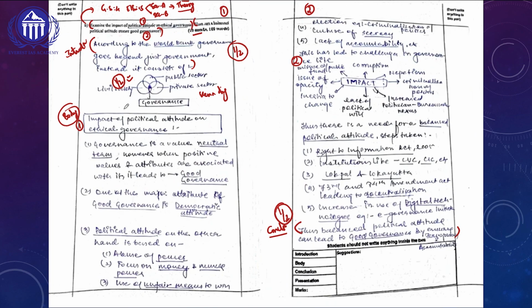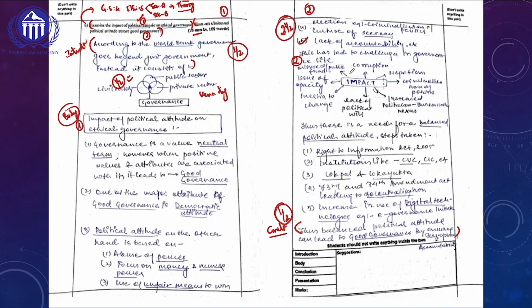In the first component, she is trying to address the first segment of the question, that is impact of political attitude on ethical governance. So overall, she has tried to come out with 5 points, and the 5 points is also supported by various keywords and terminologies. So she will be getting half a mark for each of the point, that is 2.5 mark.